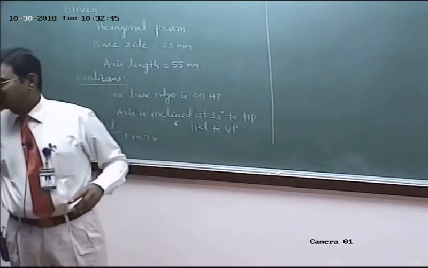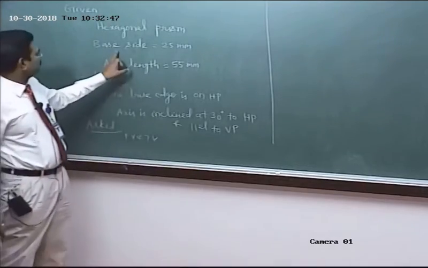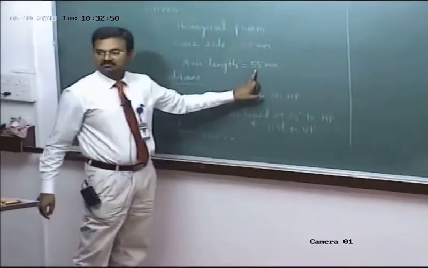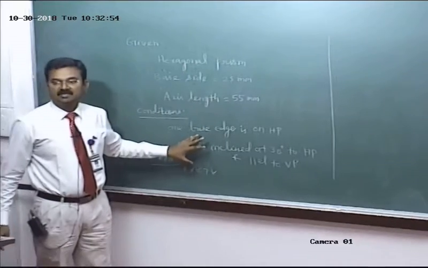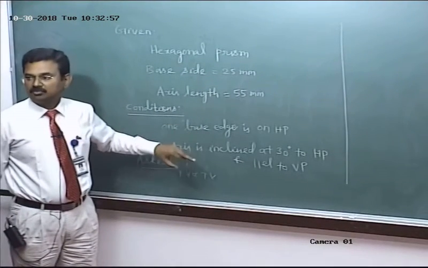Okay. Next, the size of the solid. Base side 25 mm, height is 55 mm. Next, you should understand what are the conditions. Whether the axis is inclined to HP or inclined to VP.